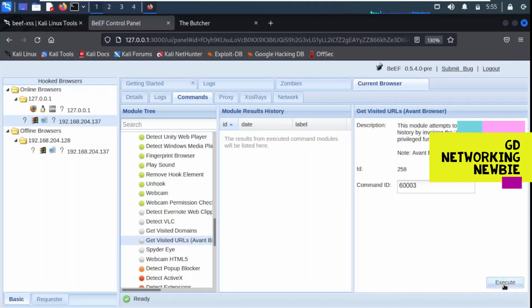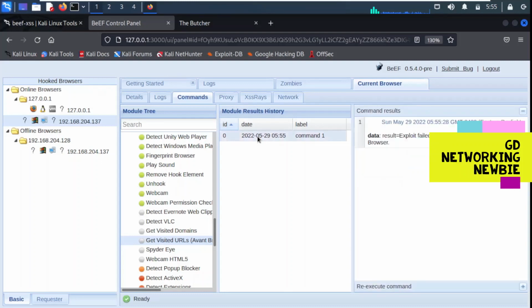So we are going to execute. When we execute, we should have something here. It says command sent to our target machine, and after we are done with running that module, we will have this module result history, so we can see what the result of this module is after the execution. So we click there, and you can see the data results: exploit failed, target browser is not Internet Explorer. Let's visit some other ones.